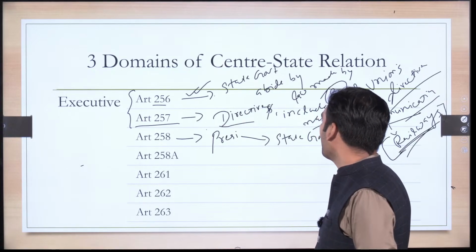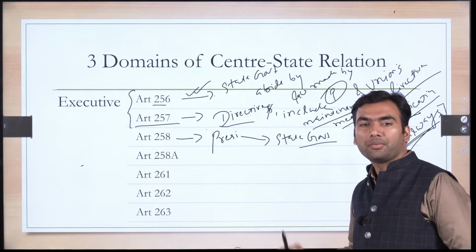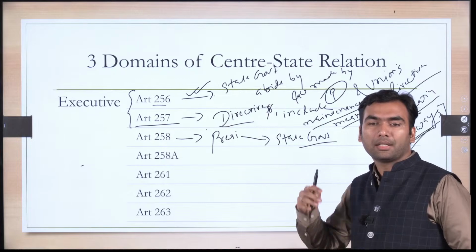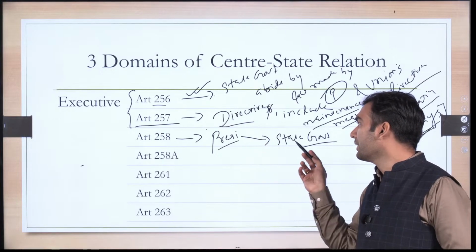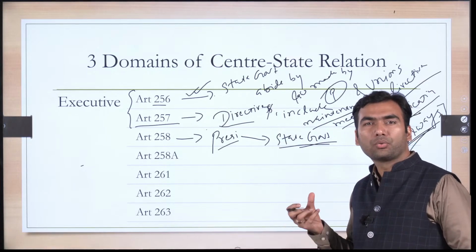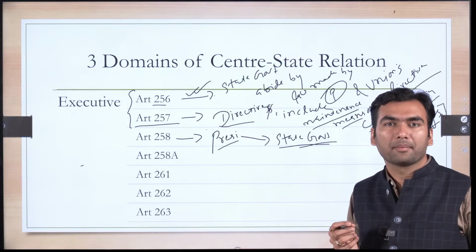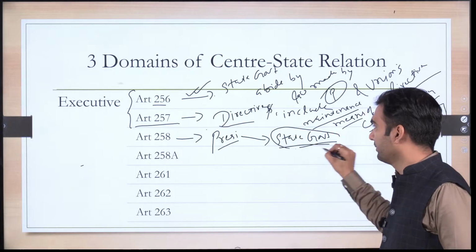Obviously, it has to be a function which was in the domain of union government. Because if it is a function in the domain of a state government, there is no point in saying that it can be entrusted. So, the president can entrust certain functions to the state government, but logically, you should not entrust a function without prior consultation, so with the prior consultation of a state government.